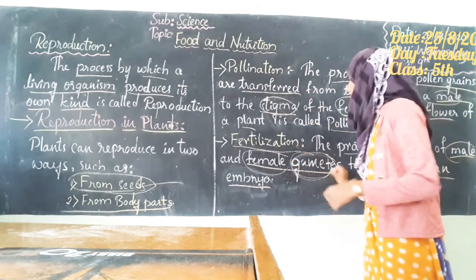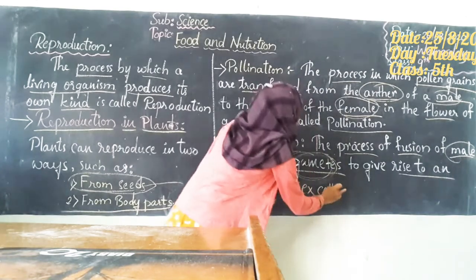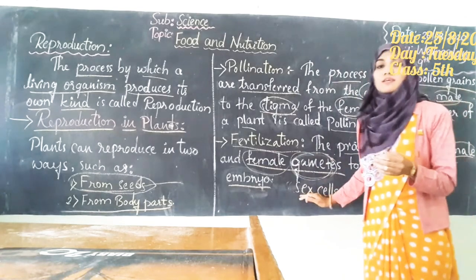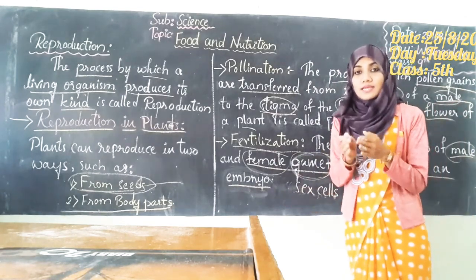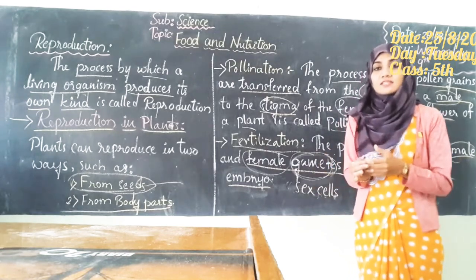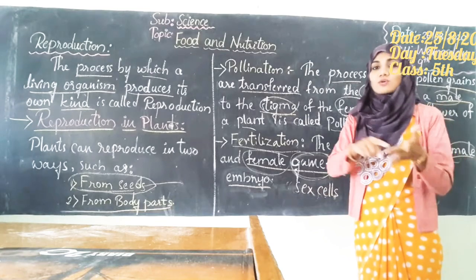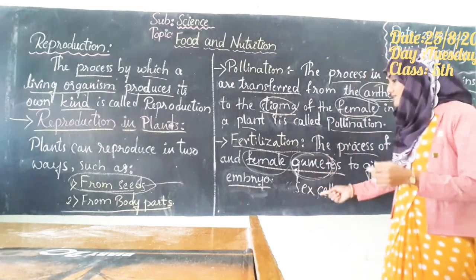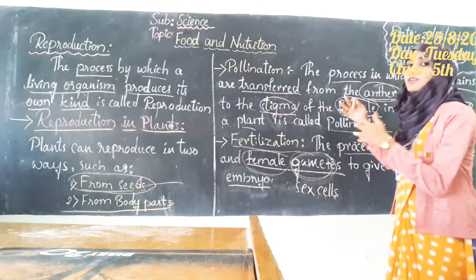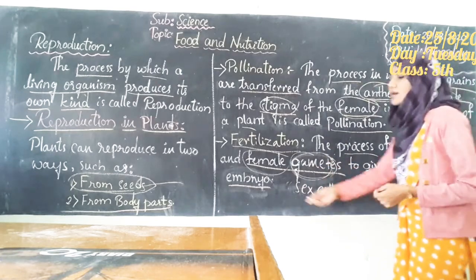Now what are gametes? So gametes are nothing but the sex cells. Alright, so sex cells are the cells which are responsible for an organism to become a boy or a girl. So in general we can say the cell is responsible for an organism to be a male or to become a female. So those cells are called gametes. So if the male gamete gets fused, that means it gets mixed with the female gamete, it gives rise to an embryo.